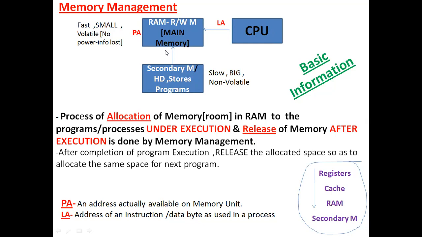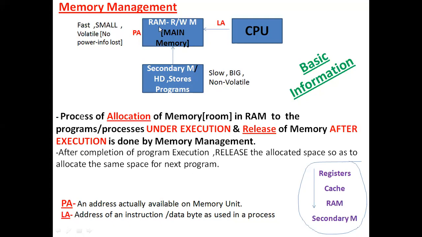Now, information regarding secondary memory: these are slow memory devices, but the size of these hard disks is much larger when compared to your RAM. And the main thing is that these secondary storage devices are non-volatile in nature. Again, the meaning of the words volatile and non-volatile.